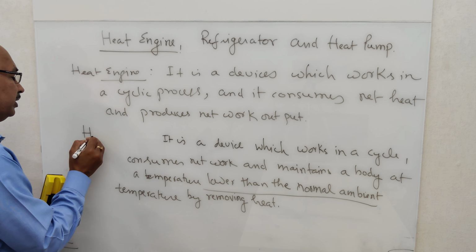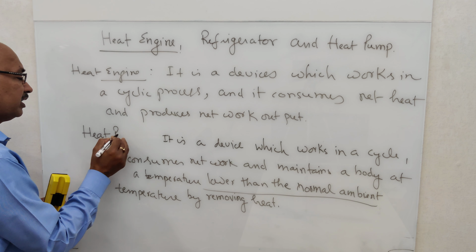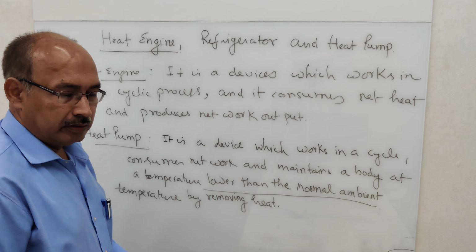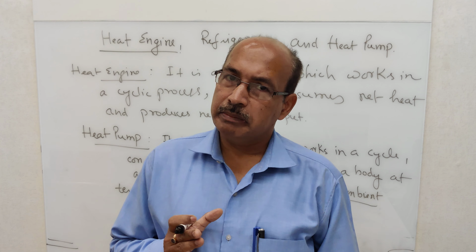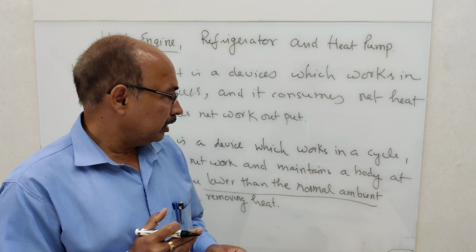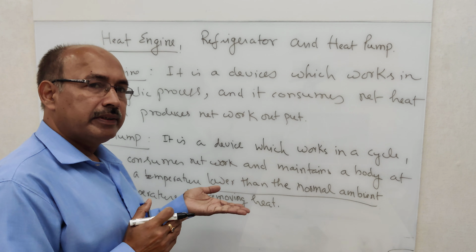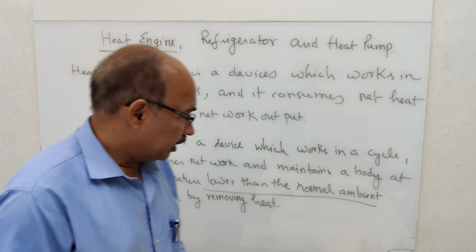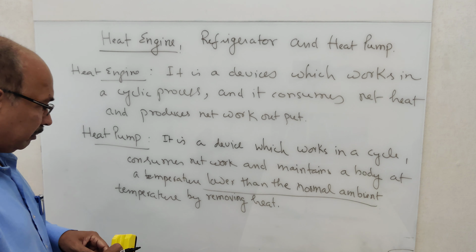Heat pump and refrigerator, they are very much similar. Only difference is that refrigerator maintains a body at a temperature lower than the normal ambient, and heat pump maintains a body at a temperature higher than the ambient temperature, normal ambient temperature.